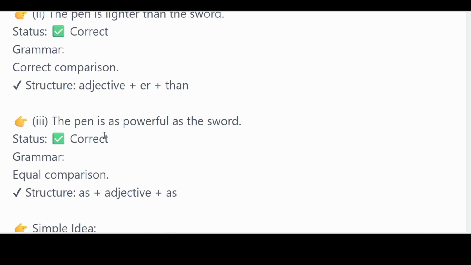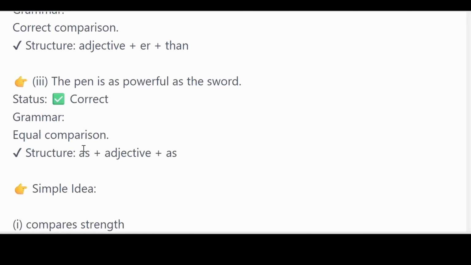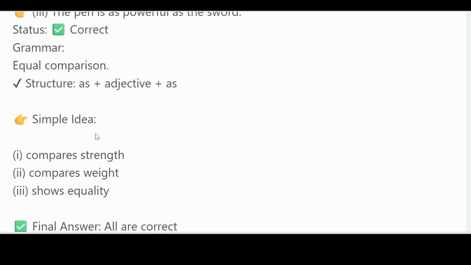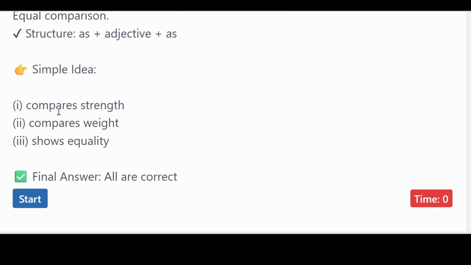What about number 3? The pen is as powerful as the sword. Still a comparison, but an equal comparison. It is trying to say the pen is as powerful as the sword. We can use the structure as plus adjective plus as. That's why it's correct. If one of these is missing, then this sentence will be incorrect. If you look at the simple idea, the first compares strength, this one compares weight, and this one shows equality. The final answer, all of them are correct.